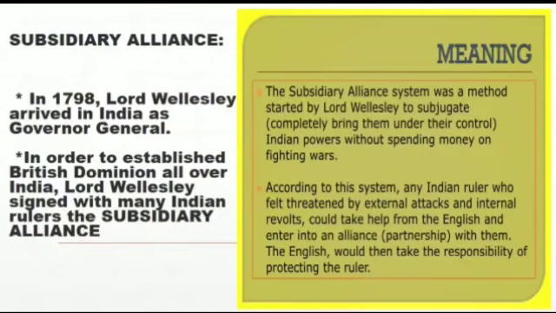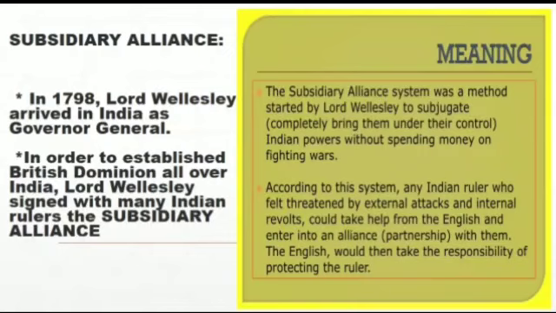The Subsidiary Alliance system was a method started by Lord Wellesley to subjugate, that is, completely bring under control the Indian powers without spending money or fighting wars. That is, any Indian ruler who signed this Subsidiary Alliance would have to follow the rules, the norms and the regulations of the Britishers.